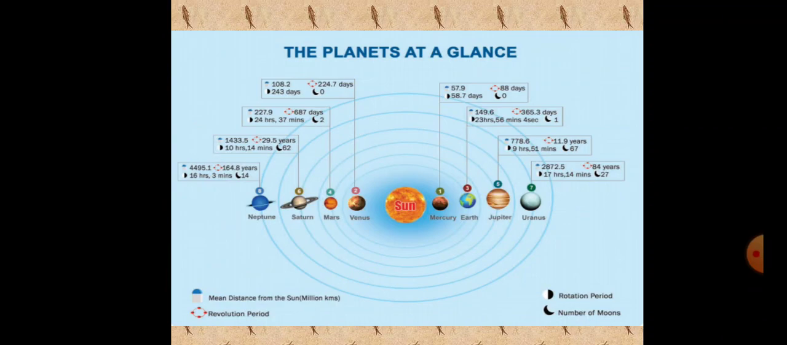You can see the planets at a glance. In the picture, we can see the sun is in the middle. Then here are the inner planets on this side. Here 4 planets are here, 4 planets are here. Then we can explain distance from the sun, then revolution period, then rotation period, number of moons. That's the picture here. You look at the picture.